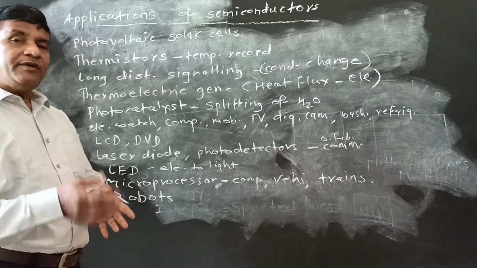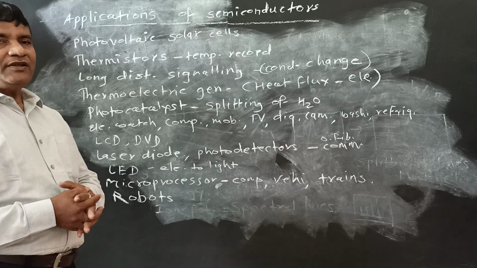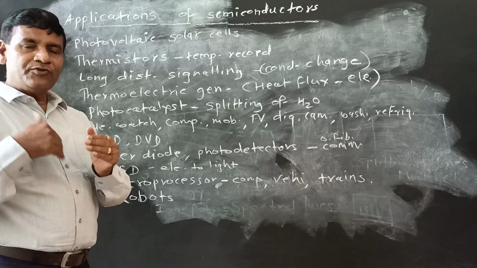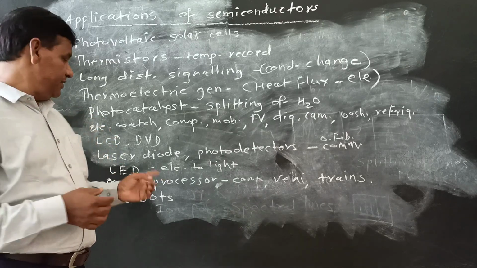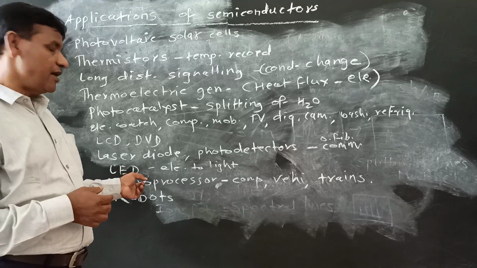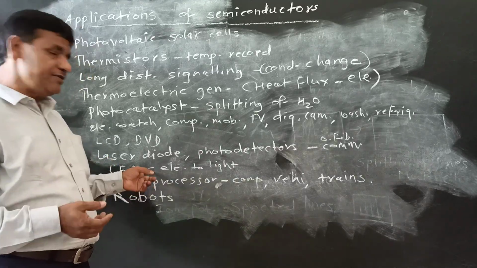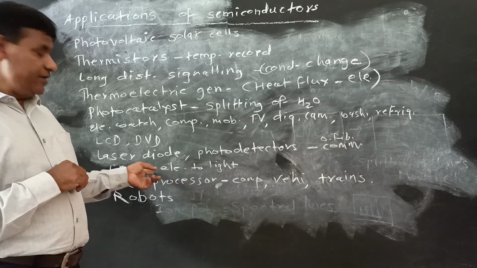LED means light emitting diode. What is the meaning of this light emitting diode? Electricity is converted into light, and that's why LEDs are used in various areas, where semiconductors are used to make LEDs.